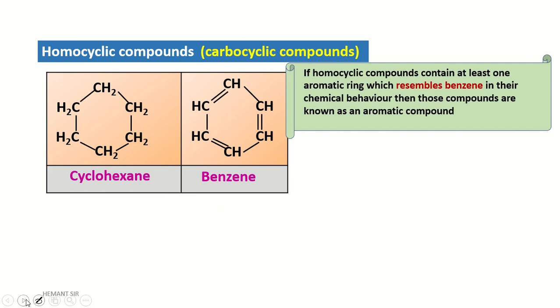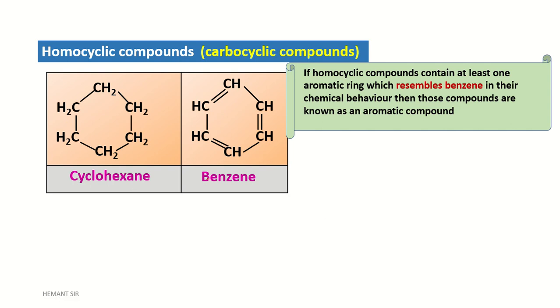In the second structure, if a homocyclic compound contains at least one aromatic ring which resembles benzene in its chemical behavior, then those compounds are known as aromatic compounds.